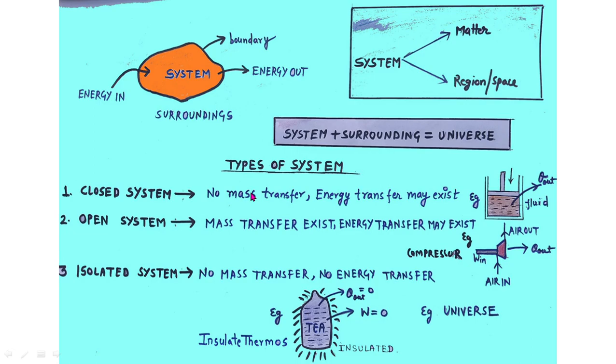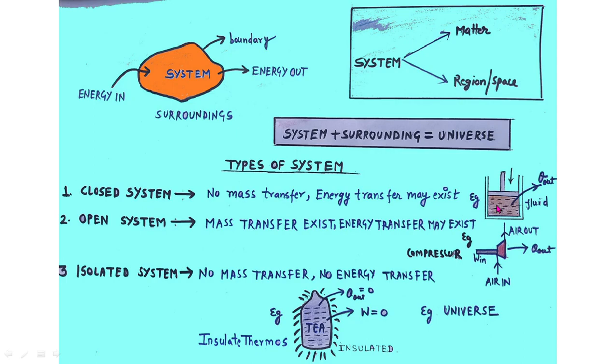A certain quantity of fluid in a cylinder bounded by a piston as shown here, where the fluid cannot escape from the cylinder, is an example of a closed system. Here, from the cylinder to the surrounding, energy may transfer, and work can also be done on the system by the movement of this piston, by applying force on this piston in an upward or downward direction. So energy and work interaction is taking place, but the fluid is not leaking outside to the surrounding. So this is the no mass transfer case. It is an example of a closed system: a piston cylinder arrangement.